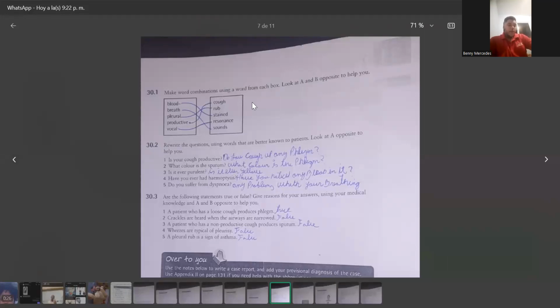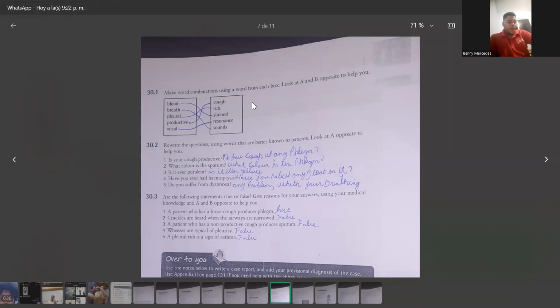30.1. Make word combinations using a word from each box. Look at A and B opposite to help. Blood stained. Red sounds. Pleural rub. Productive cough. Vocal resonance. 30.2. Rewrite the question using words that are better known to patients. Look at A opposite to help you.